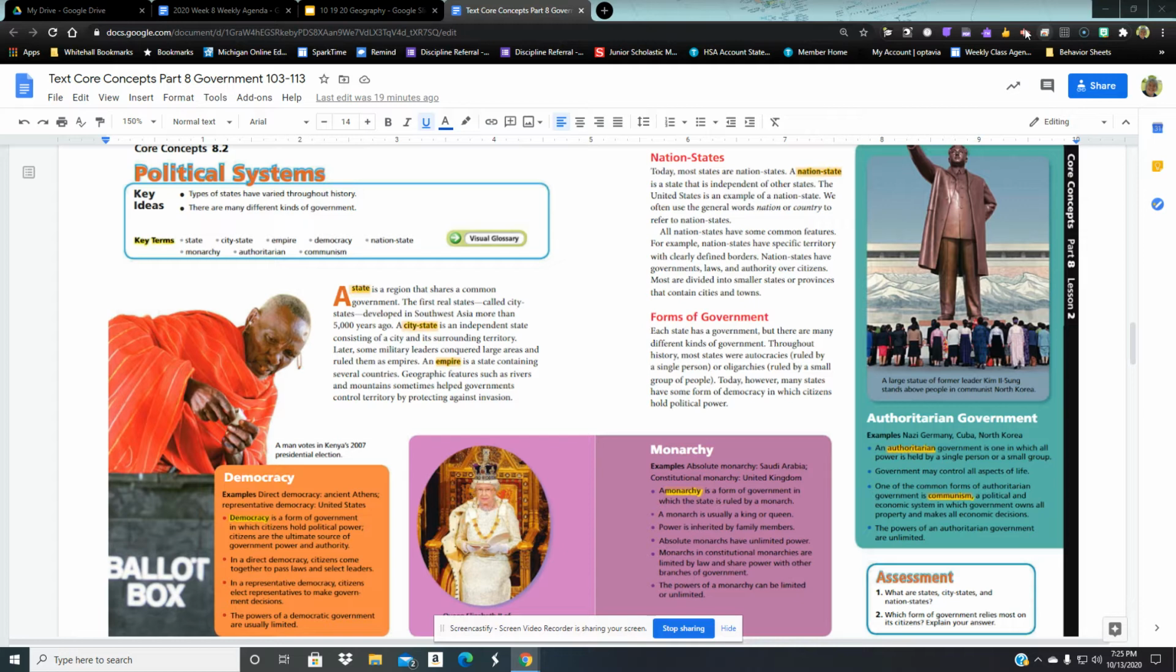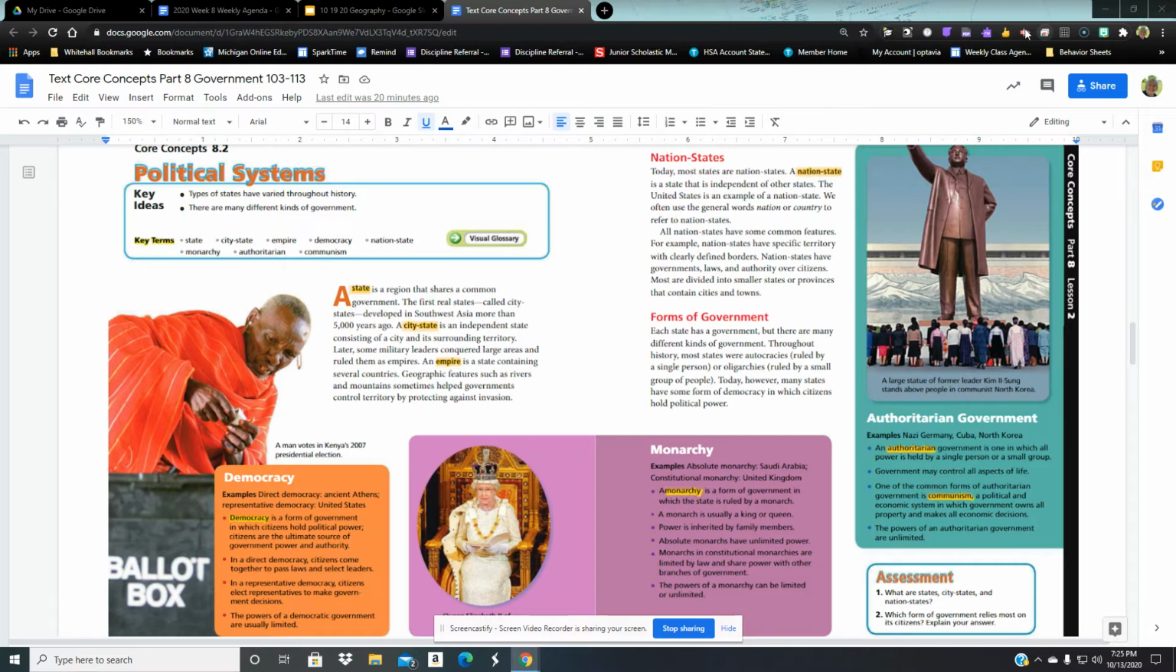Nation states. Today, most states are nation states. A nation state is a state that is independent of other states. The United States is an example of a nation state. We often use the general words nation, like national, or country to refer to nation states. So the United States is an independent country. All nation states have some common features.